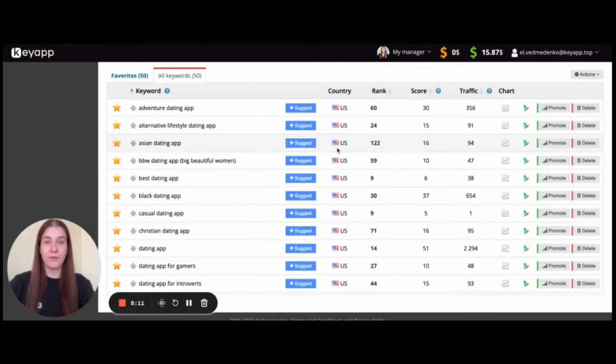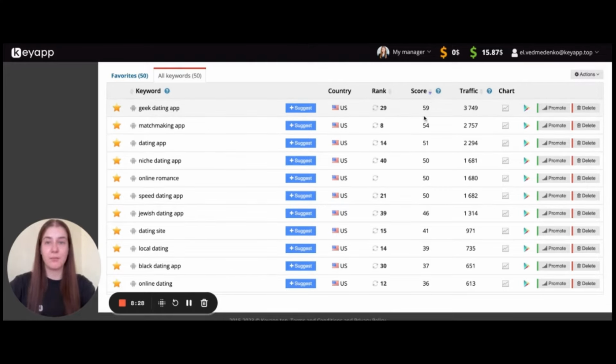We have added the keywords provided by ChatGPT to Keyapp platform, and we remember that the score of keyword popularity is from 5 to 100, with 100 being the most popular keyword. So let's check what are the most popular keywords here according to Keyapp platform.